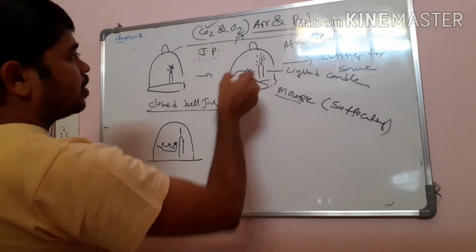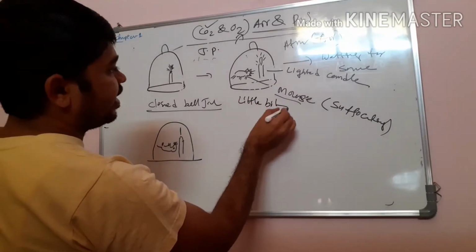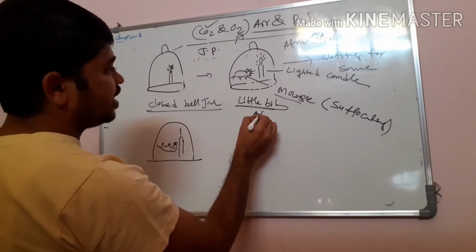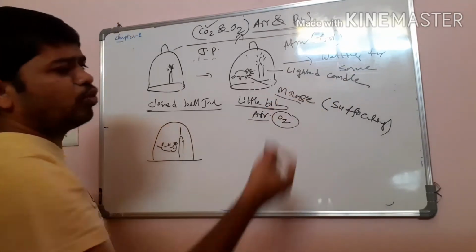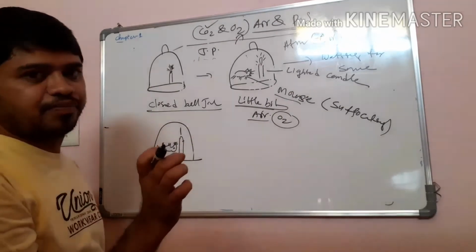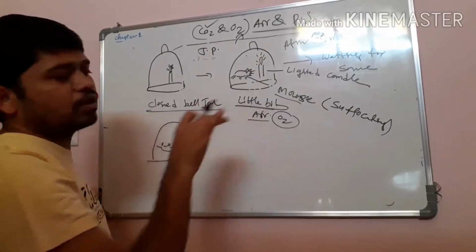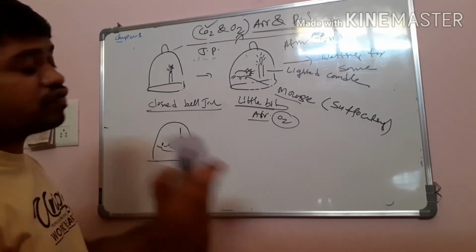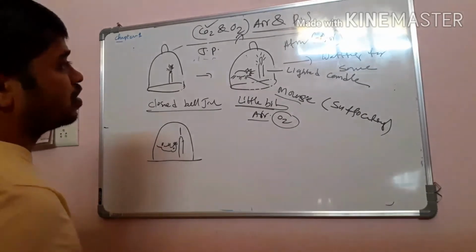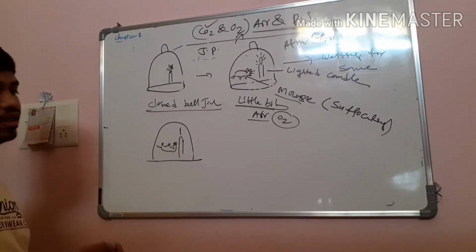Within the closed bell jar, a little bit of air is there, and in that air a little bit of oxygen is there. For a few minutes the mouse can inhale that oxygen, but after the oxygen in the closed bell jar is used up, the mouse will suffocate and be in trouble. He found it like that.